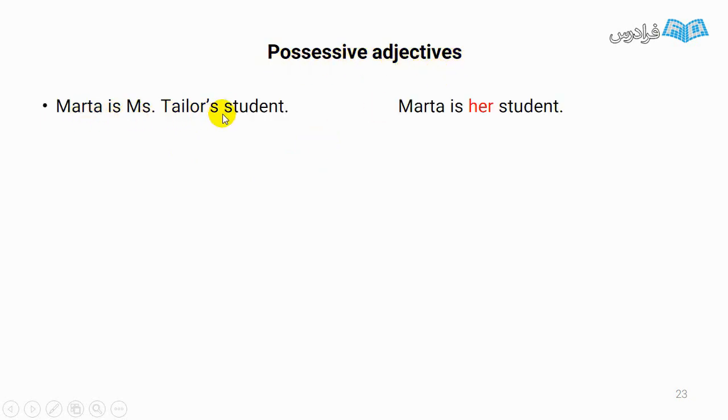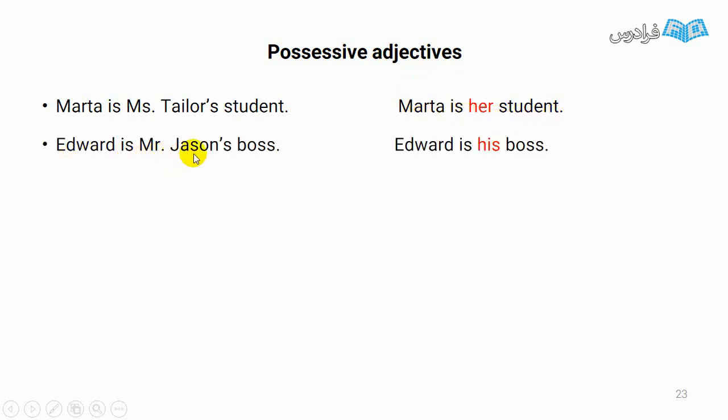Martha is Miss Taylor's student. If I don't want to mention Miss Taylor, I have to use something instead of that. I use a possessive adjective. Martha is her student. Edward is Mr. Jason's boss. Instead of Mr. Jason, I use his. Edward is his boss.